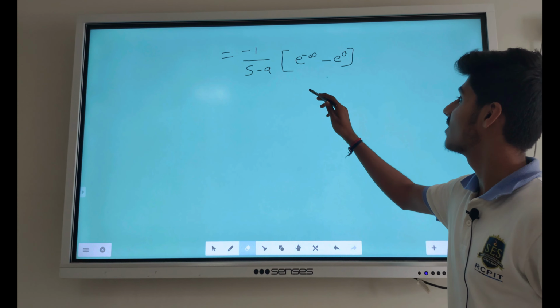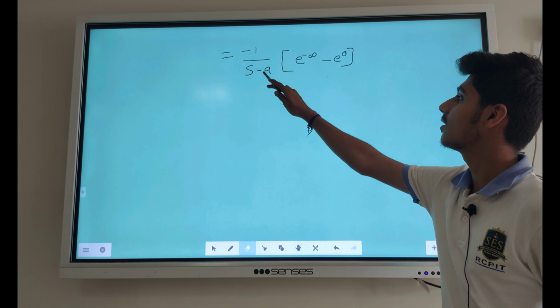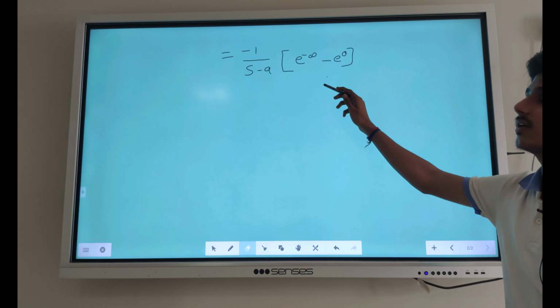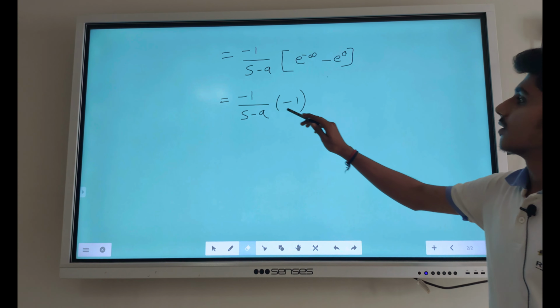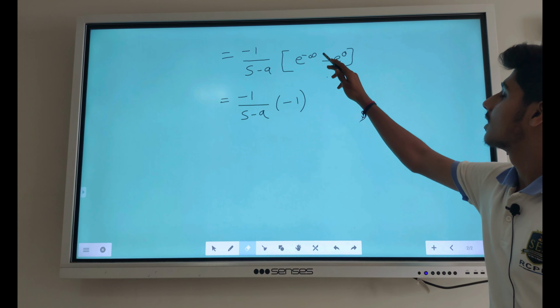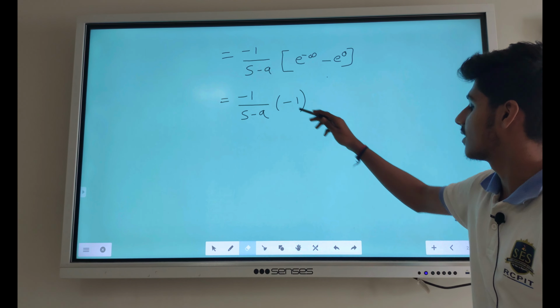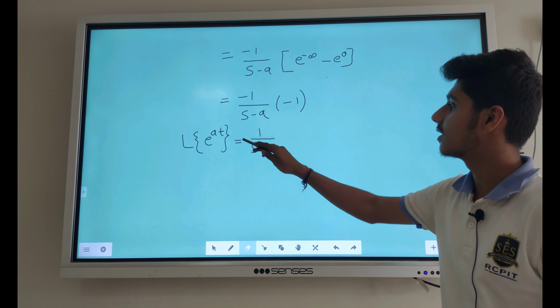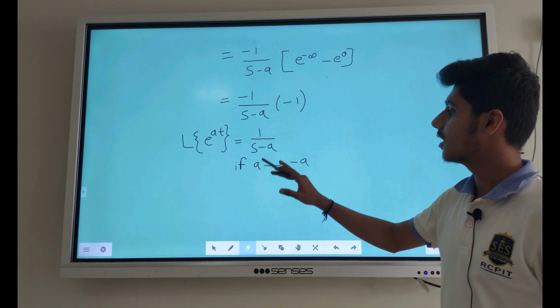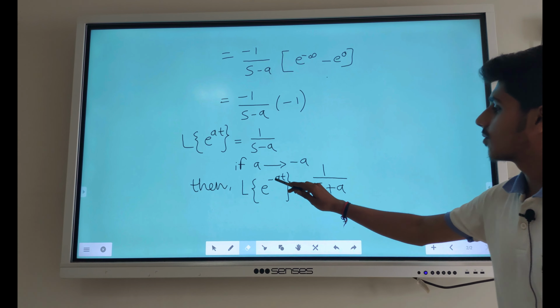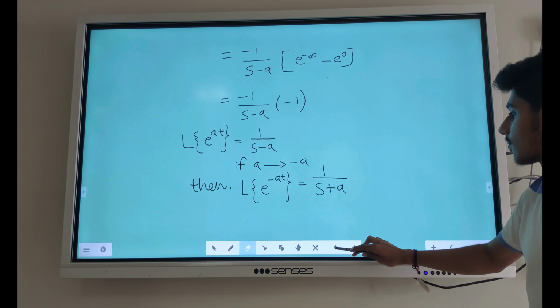After putting the limits in the previous equation, we get minus 1 upon (s minus a) times (e raised to minus infinity minus e raised to 0). Then e raised to minus infinity minus e raised to 0 gives minus 1. After cancelling the minus, the Laplace transform of e raised to at is equal to 1 upon s minus a. Similarly, if we put a as minus a, we get the Laplace transform of e raised to minus at is equal to 1 upon s plus a.